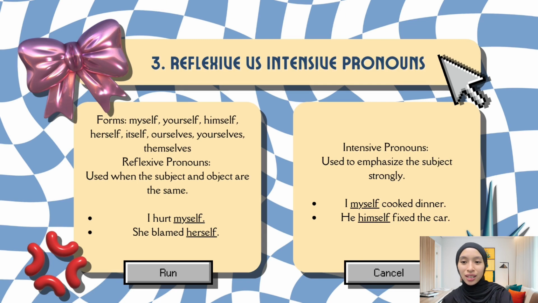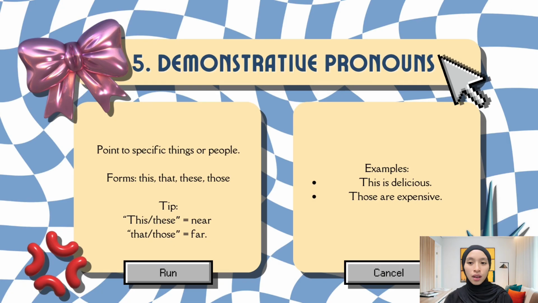Next, let's look at demonstrative pronouns which point to specific things. Demonstrative pronouns include this, that, these, or those. We use this and these for things near and that or those for things far. For example, this is delicious versus those are expensive.